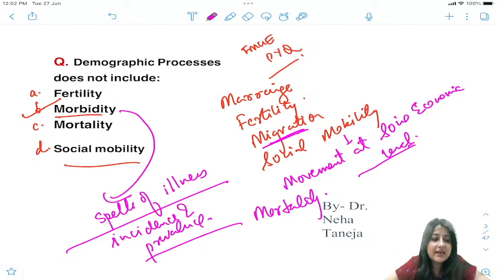Will you remember this, everybody? Thumbs up, then only I'll go to the next question. Everyone understood? आप अपने से सोचो, you can think for yourself what is responsible for the size of a population. So these are the factors which are responsible: marriage, fertility, migration, social mobility, as well as your mortality.